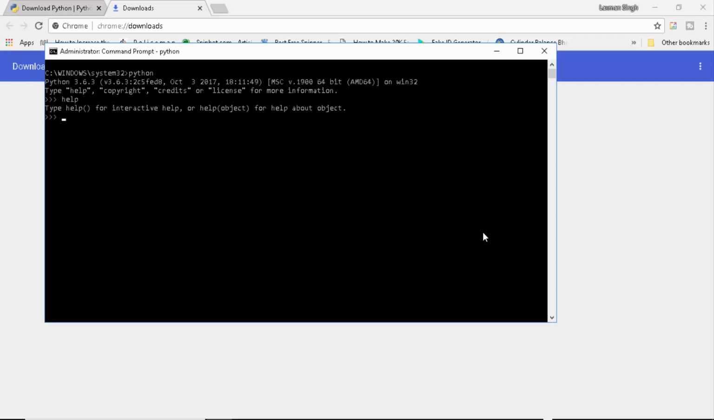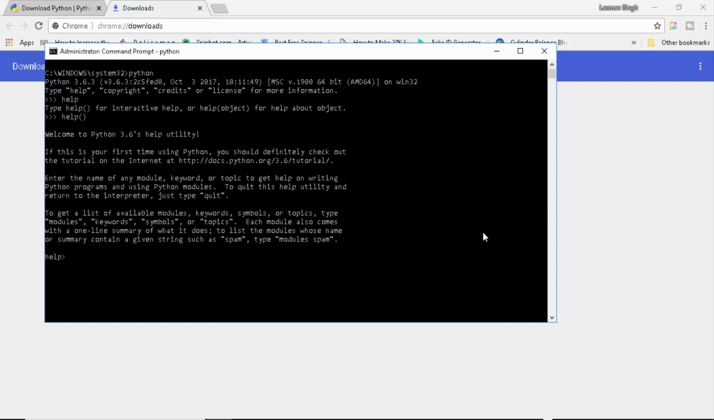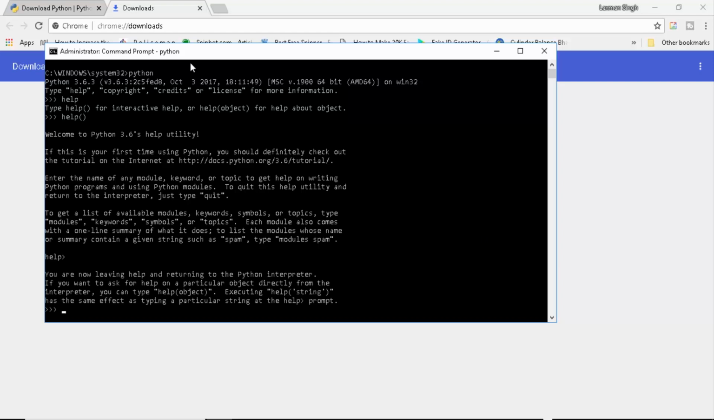You can type in help, and that is going to come up with the help utility. I messed it up. You can type in help, and that is going to tell you what your Python version is. Let's show my Python version, 3.7.0. You can see it there. Need not worry about the rest.